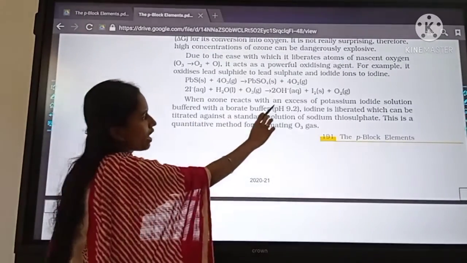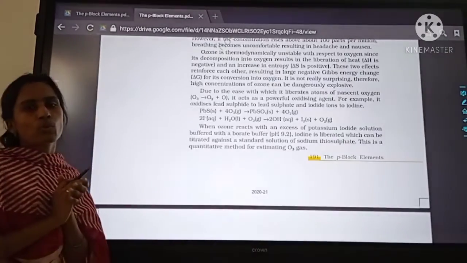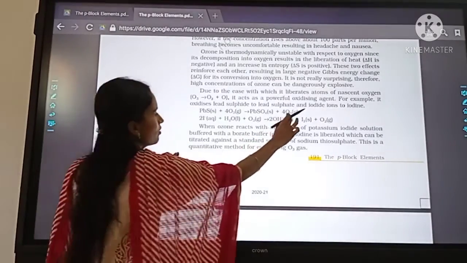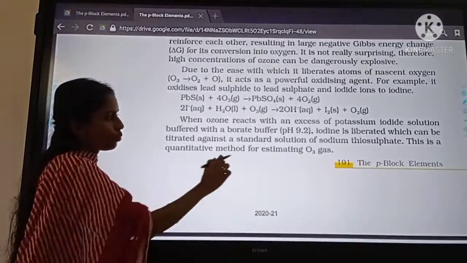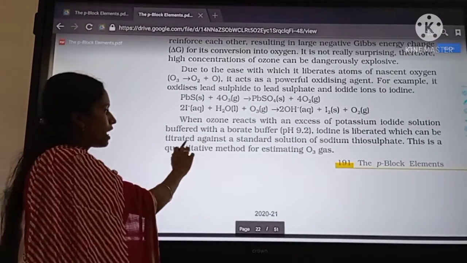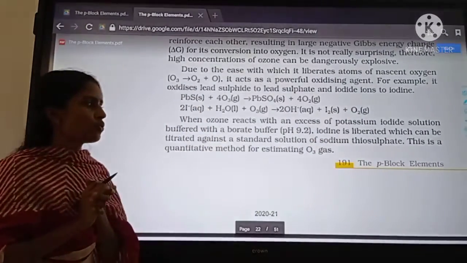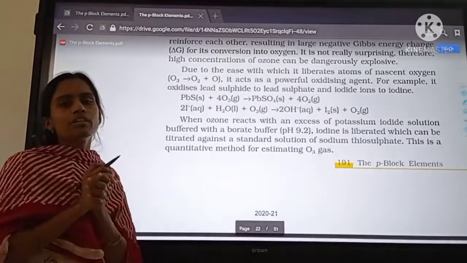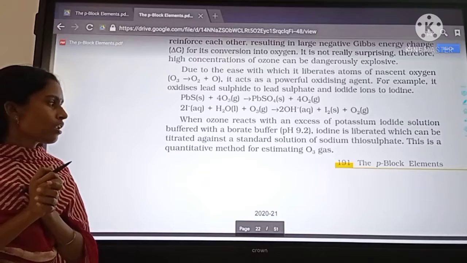When ozone reacts with an excess of potassium iodide, it liberates I2. So iodine is liberated in the reaction, and it can be titrated against a standard solution of sodium thiosulfate. This is a quantitative method for estimating ozone gas.